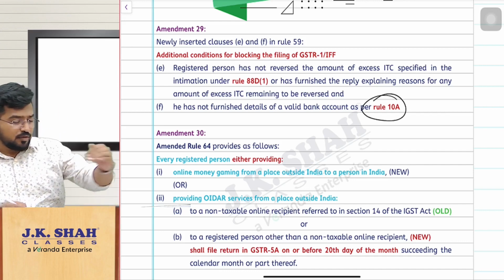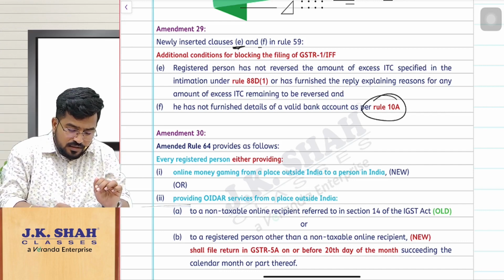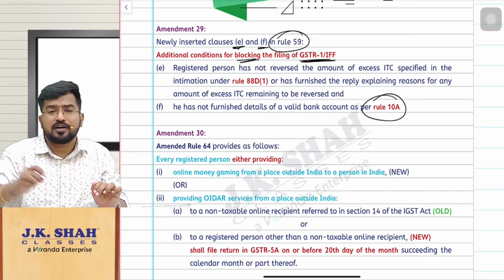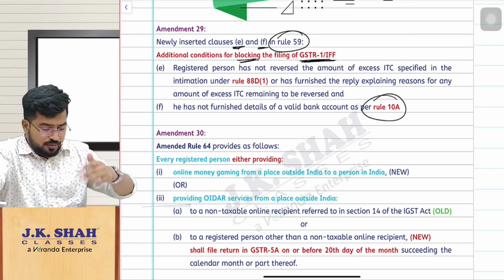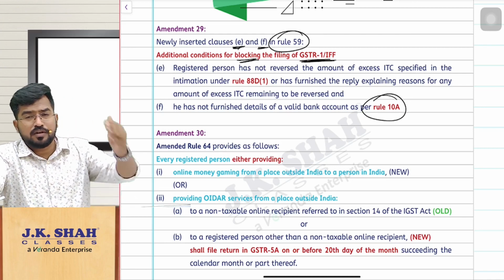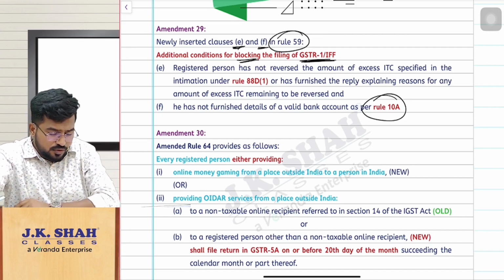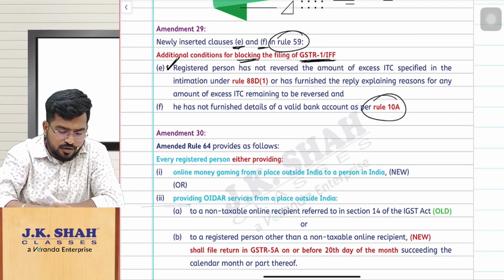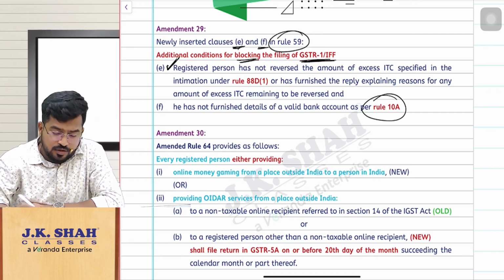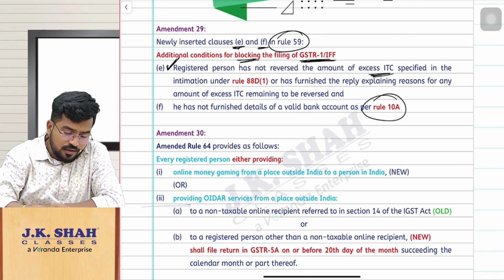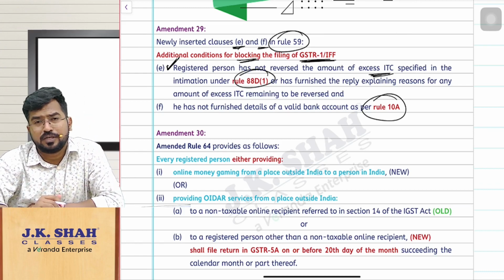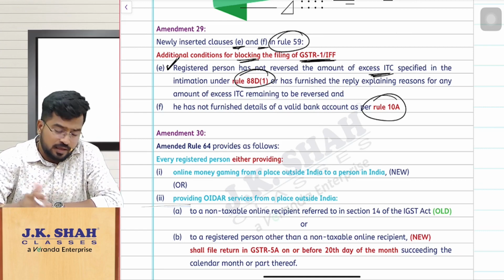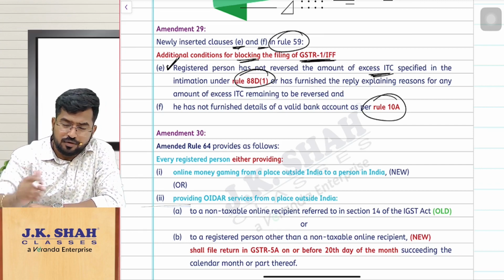So now they have brought in new clauses, clause E and clause F in rule 59. This is regarding blocking your GSTR1 or IFF filing. If you remember, GSTR1 or IFF can be blocked because of various reasons. Now they have added two more reasons for this. Number one, you have availed excess ITC than whatever is available in your 2B, and that has been informed to you under rule 88D, which we will discuss in some time. And you have not replied or you have not paid the amount.